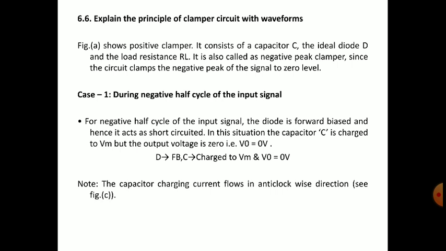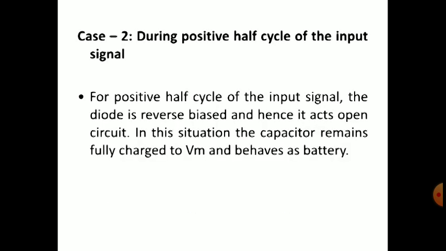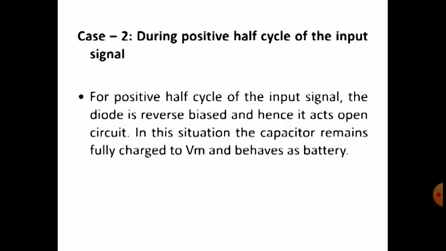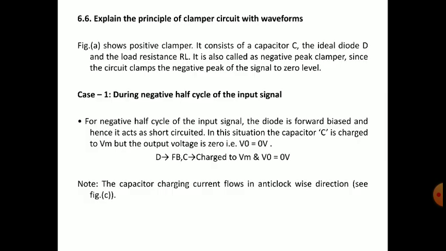And the lower resistance RL. It is also called a negative peak clamper. The figure A circuit is a negative peak clamper because the circuit clamps the negative peak of the signal to the 0 level. The negative peak of the input waveform is clamped to this 0 level. That's why it is called a negative peak clamper.